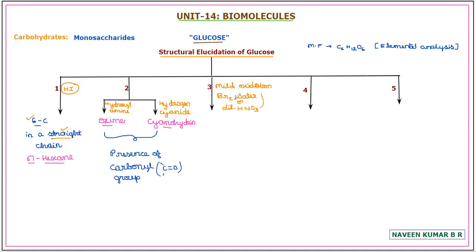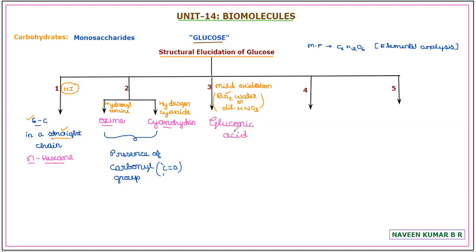You can prefer any one. As per NCERT, they have given bromine water. So if you treat glucose with dilute nitric acid or bromine water, glucose is going to give a compound called gluconic acid.